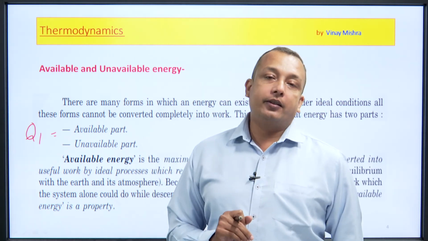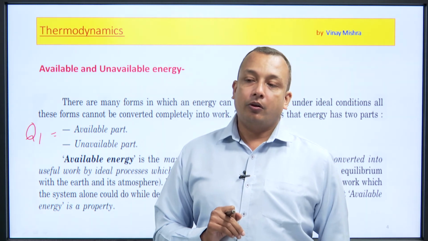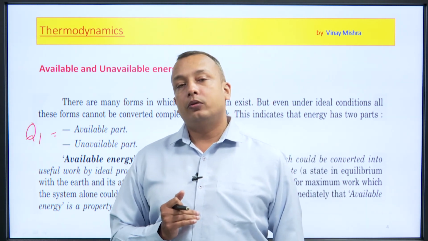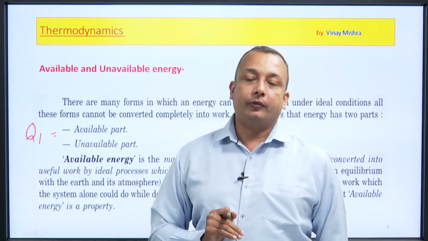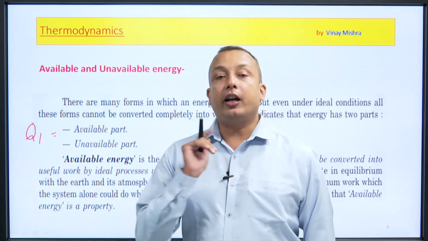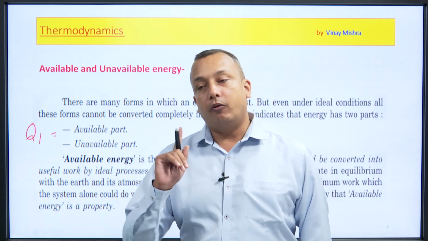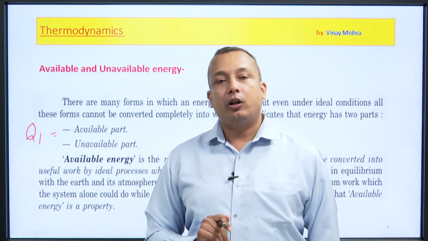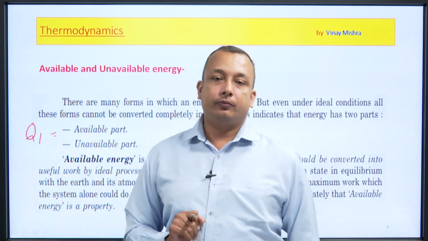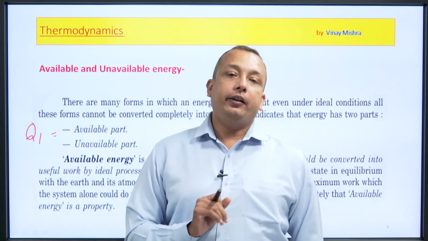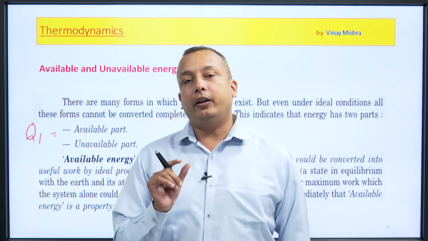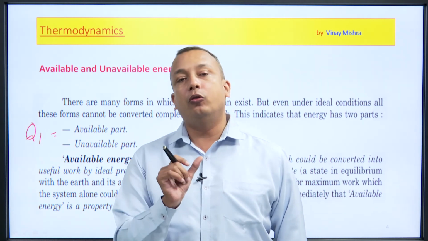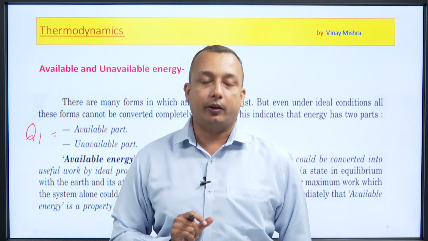This statement says that if the system reduces to its dead state, thermodynamic equilibrium, we have only one value of maximum useful work from that Q1.